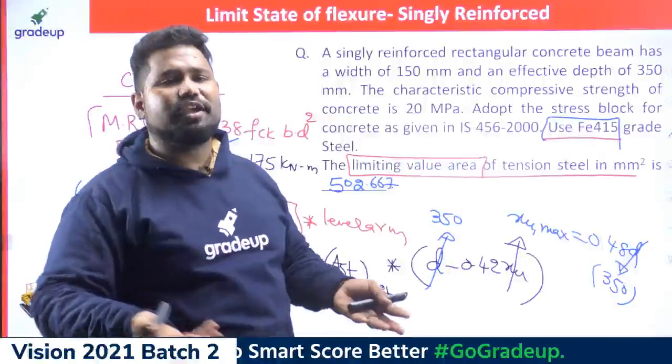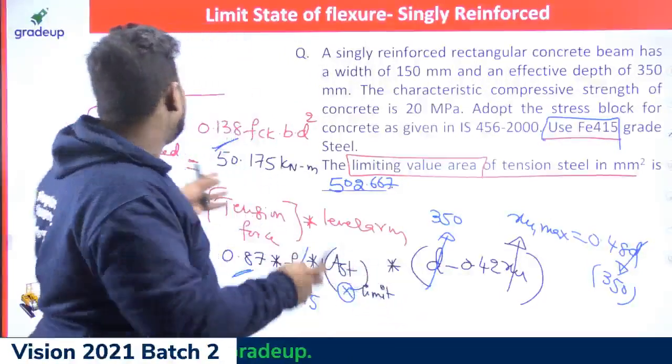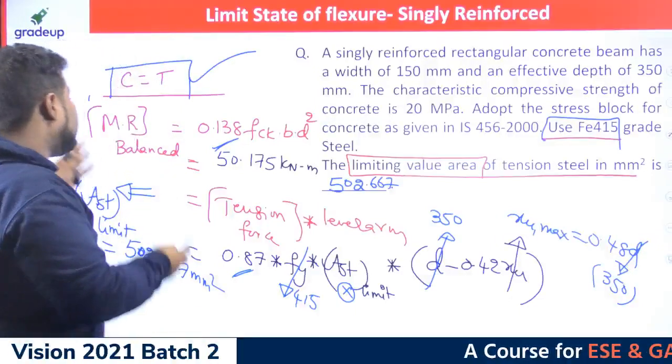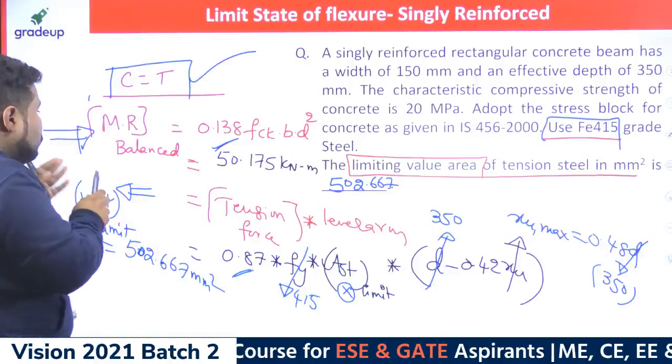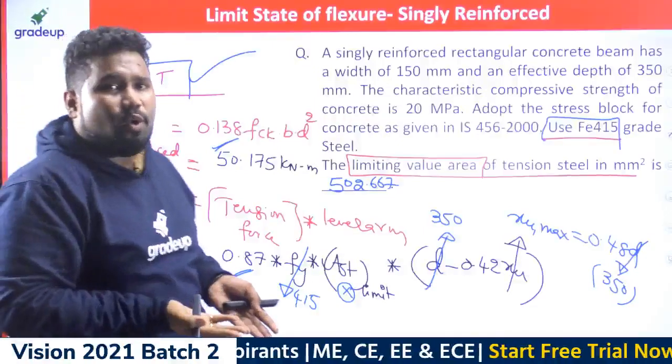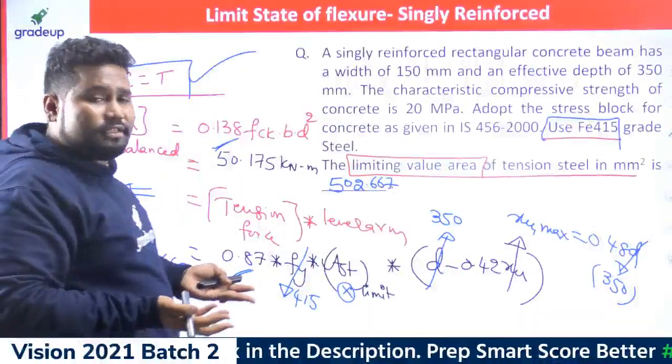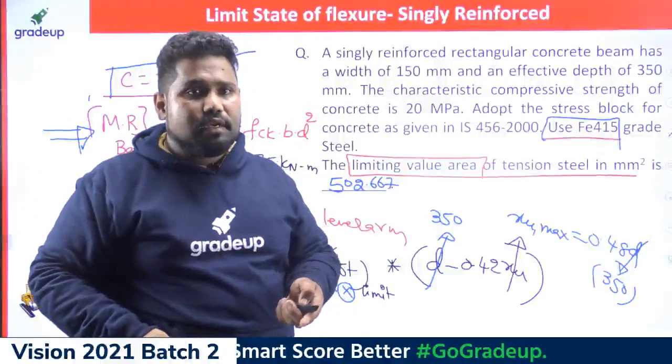So T is equal to C, of course. Anyway, I already mentioned you can work out in two ways. One way is using this, as I had already used this so many number of times now. So that's the reason why I came to play with the help of this equation. That is the only reason why I used moment of resistance is equal to tension force into lever arm.